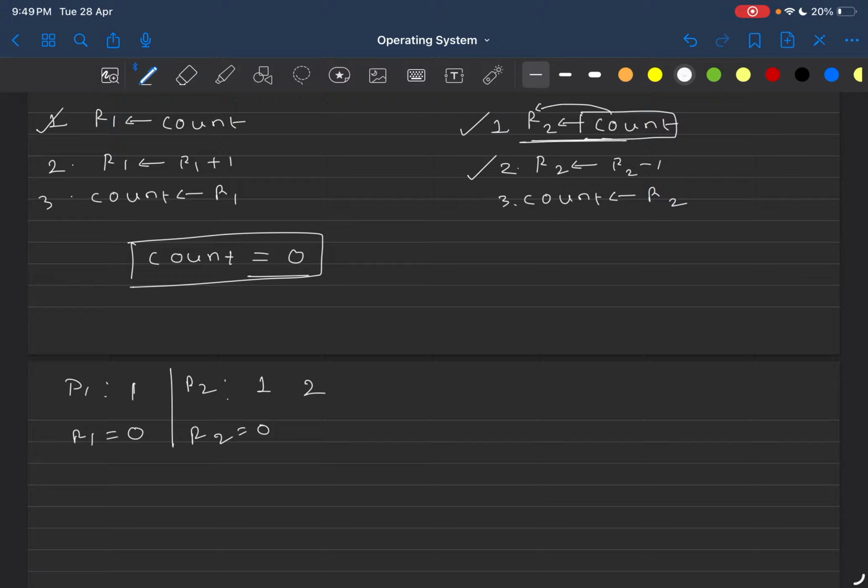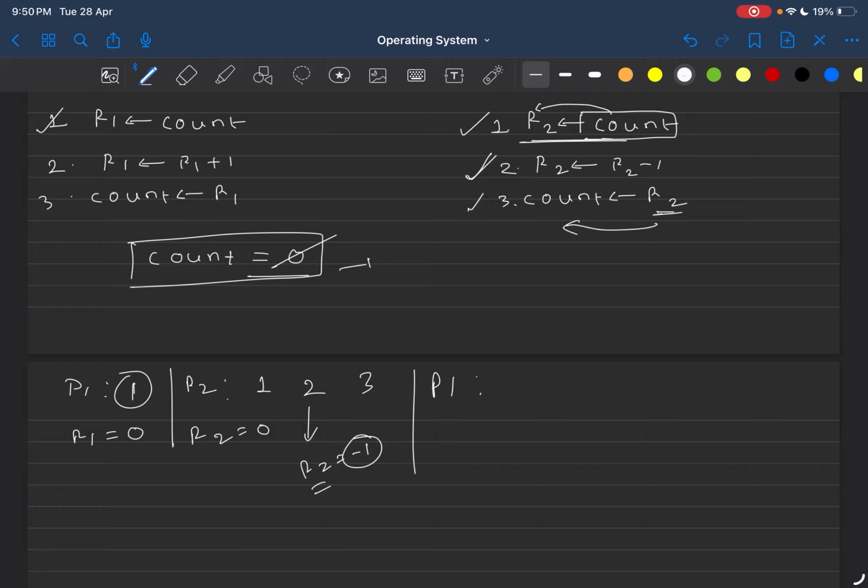Now instruction 2 of process 2 is getting executed: R2 is equal to R2 minus 1. After executing line 2, the value of R2 becomes minus 1. Now let's say line number 3 is getting executed. At line number 3, the value of R2 will be stored in the count variable. The value of R2 is minus 1, and this minus 1 is stored in the count variable, so 0 becomes minus 1. Now let's say P1 is scheduled again.